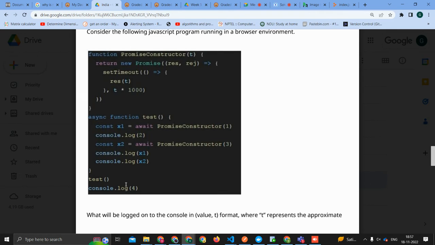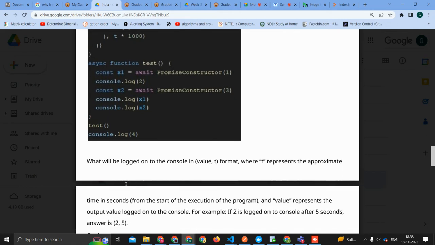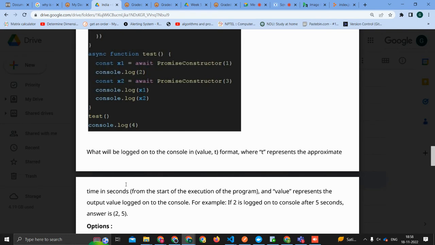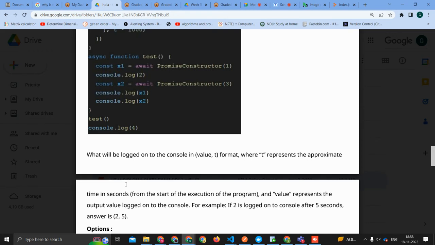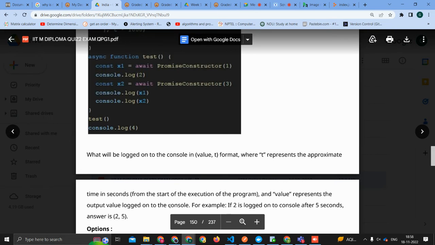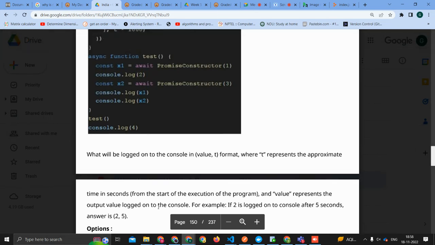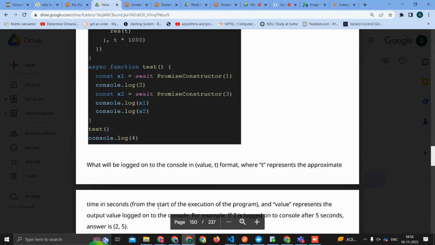What will be logged on the console in value comma t format, where t represents the approximate time in seconds from the start of the execution of the program, and value represents the output value logged onto the console? For example, if 2 is logged onto the console after 5 seconds, the answer is 2 comma 5. So after how many seconds, what value is getting logged? Correct?